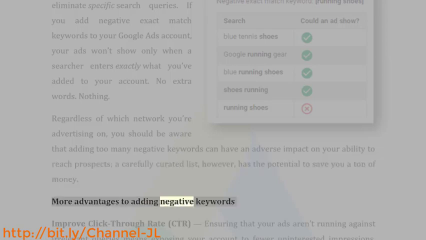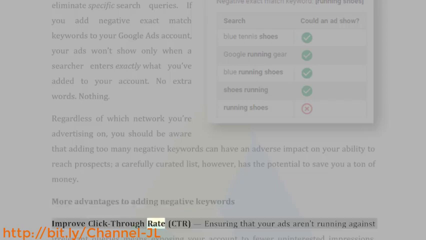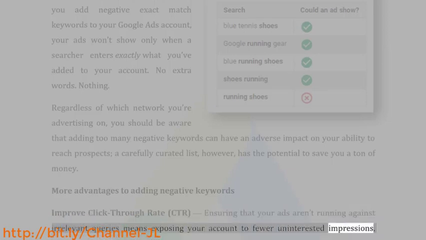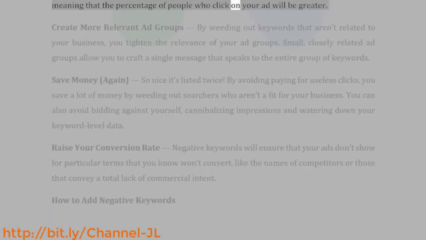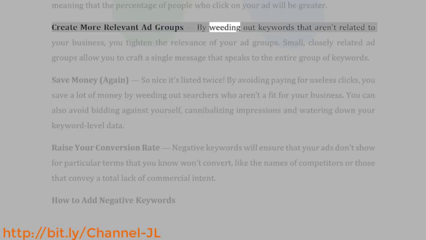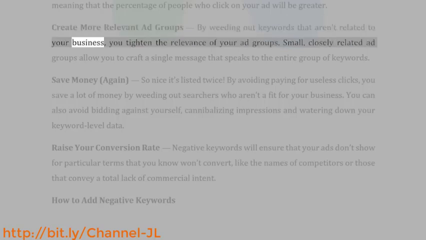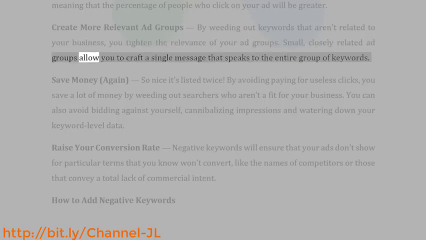More advantages to adding negative keywords: improve click-through rate, CTR. Ensuring that your ads aren't running against irrelevant queries means exposing your account to fewer uninterested impressions, meaning that the percentage of people who click on your ad will be greater. Create more relevant ad groups. By weeding out keywords that aren't related to your business, you tighten the relevance of your ad groups. Small, closely related ad groups allow you to craft a single message that speaks to the entire group of keywords.